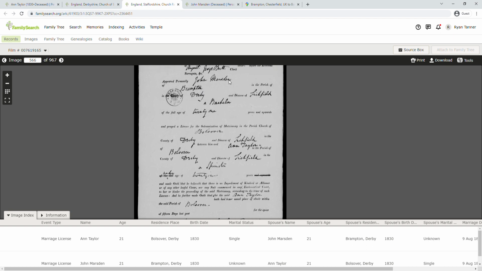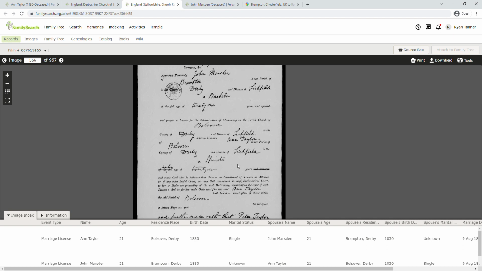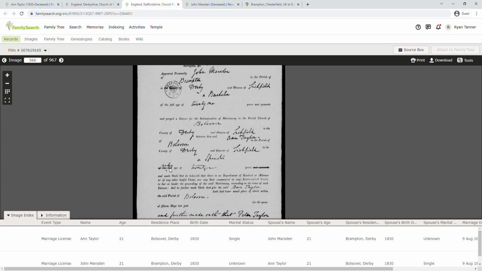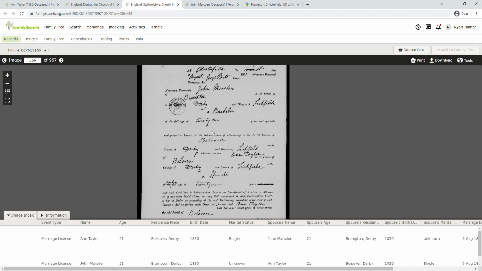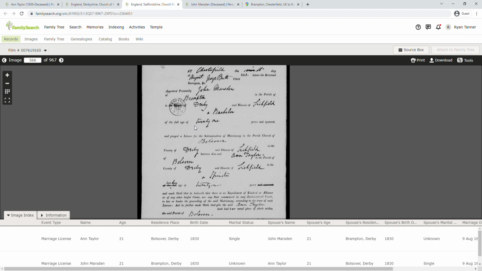And it says that John Marsden from Brampton, of the full age of 21 years and upwards. What this means is he isn't necessarily 21, he could actually be older than 21. And down here we have Ann Taylor, and she is listed as under age of 21 years with the corresponding text crossed out. This means that she was younger than 21 years, whereas John Marsden could be 21 years or older.